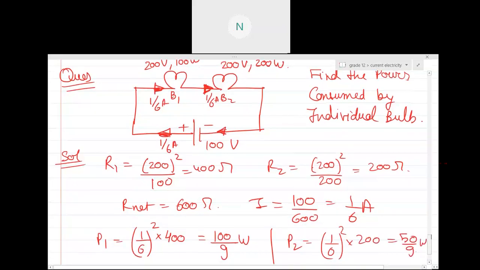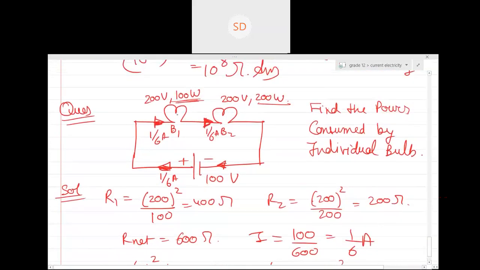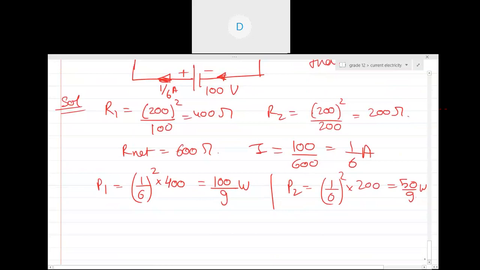Can you see the power which is mentioned over here? The bulbs are not operating at full potential. Can you see over here? The bulbs are not operating at full brightness. The bulbs are just operating at very less brightness as compared to that. Yes or no? Yes, sir.